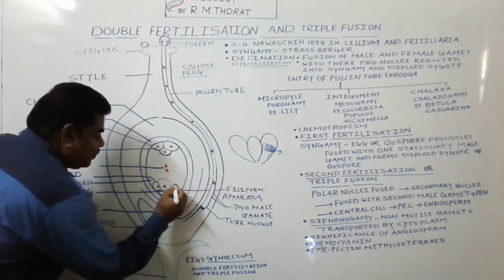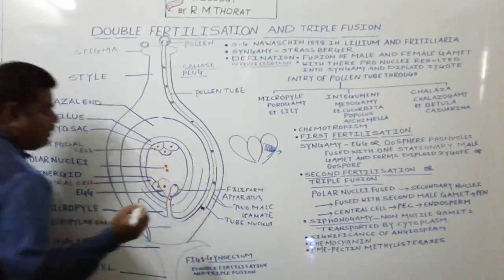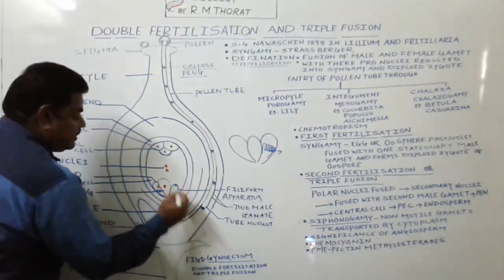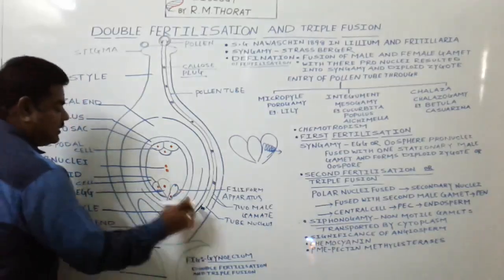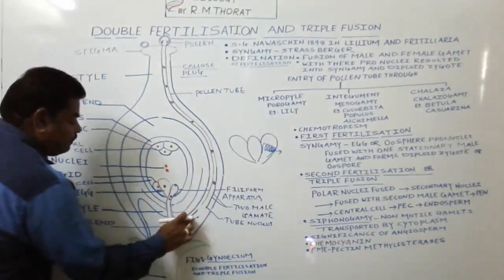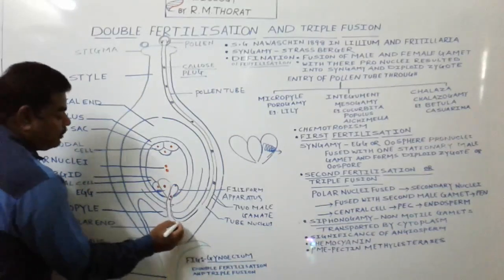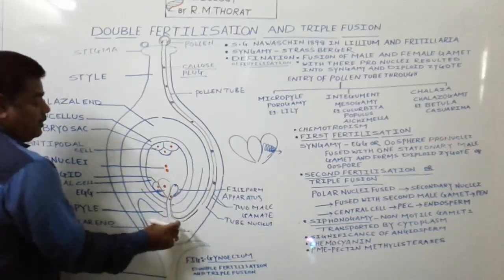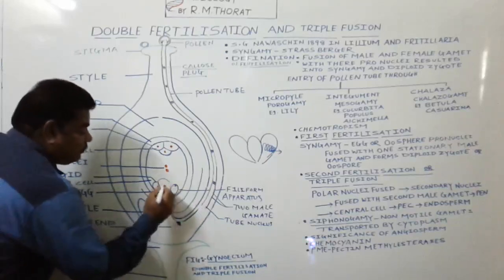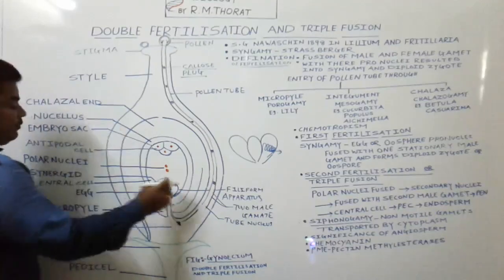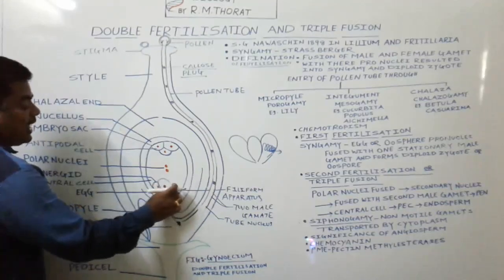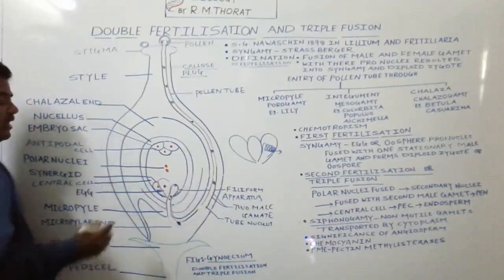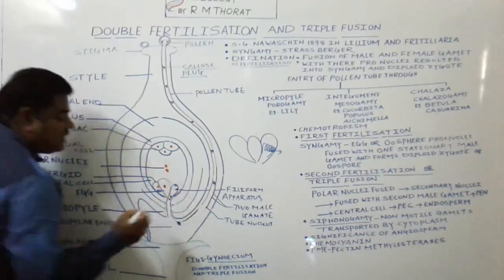At the tip of the pollen tube a small micro opening is also present. Now the cytoplasm moves forward like this. Again one callose plug forms here, and the cytoplasm is retained here. Now from the synergids, more excess water is absorbed by the pollen tube. It increases in size, due to which it exerts a pressure.